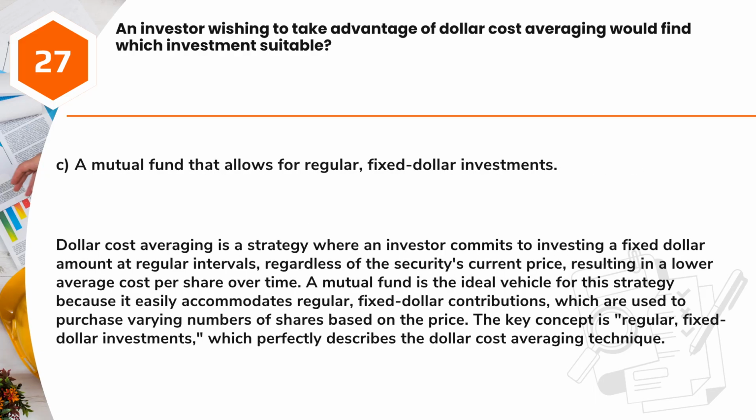Answer: C. A mutual fund that allows for regular fixed dollar investments. Dollar cost averaging is a strategy where an investor commits to investing a fixed dollar amount at regular intervals, regardless of the security's current price, resulting in a lower average cost per share over time. A mutual fund is the ideal vehicle for this strategy because it easily accommodates regular fixed dollar contributions, which are used to purchase varying numbers of shares based on the price. The key concept is regular fixed dollar investments, which perfectly describes the dollar cost averaging technique.